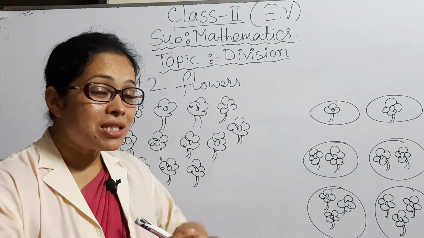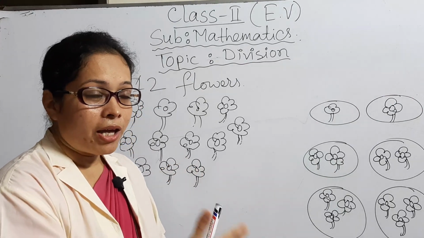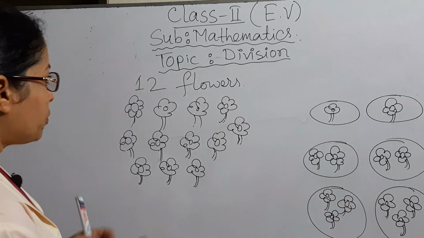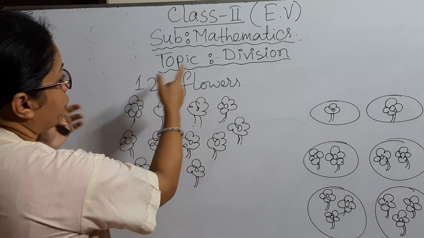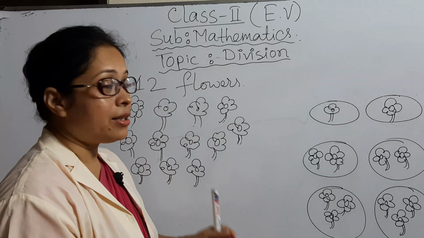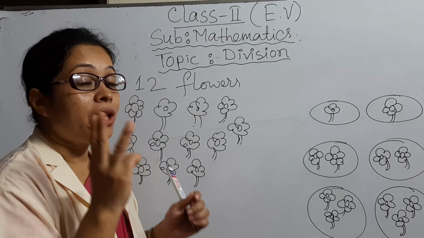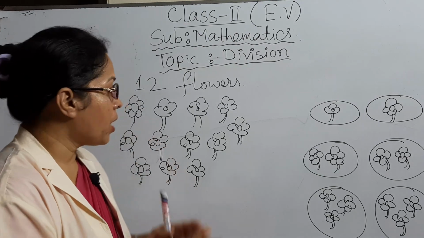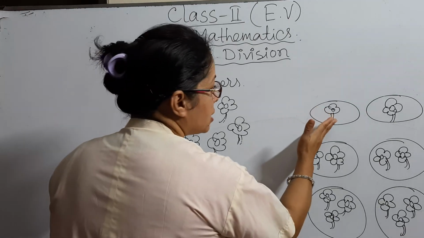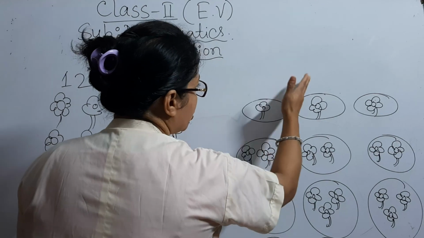Division means to divide, equally divide, part it, okay? If I say it easily, it will make parts. So let's see. Suppose you are given 12 flowers. How many flowers? 12. And you have been told that you will distribute these 12 flowers to your 3 friends, okay? Suppose this is your 1st friend, 2nd friend, 3rd friend.